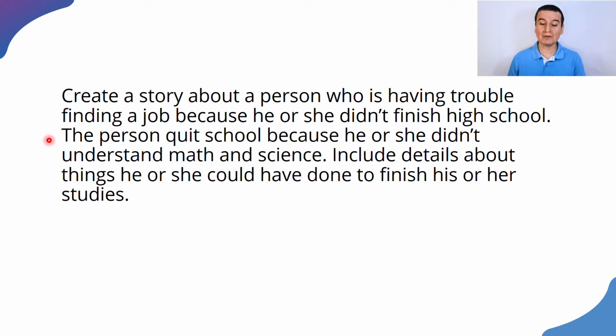Include details about things he or she could have done to finish his or her high school studies. So this person is reflecting on things that could have been different if he or she had finished school. So that's the general context for your story.